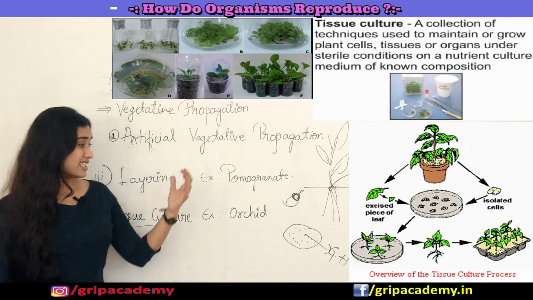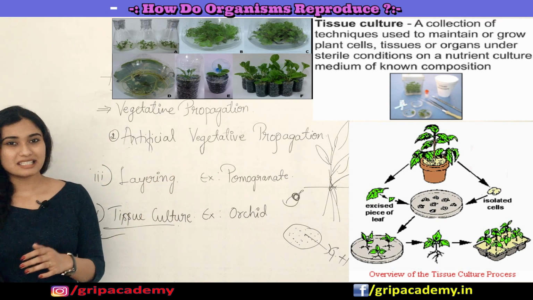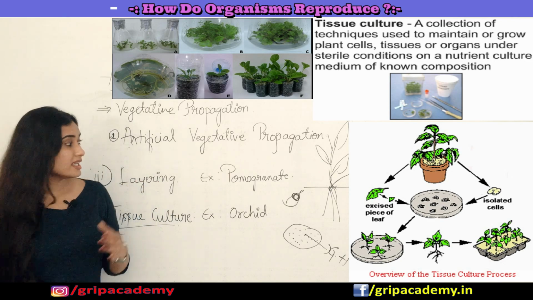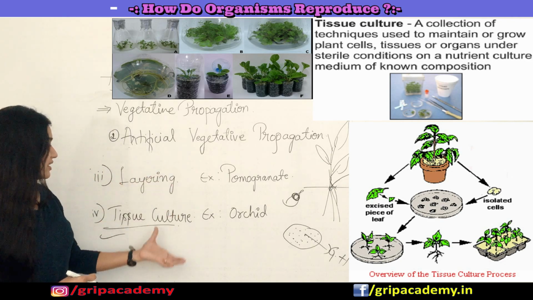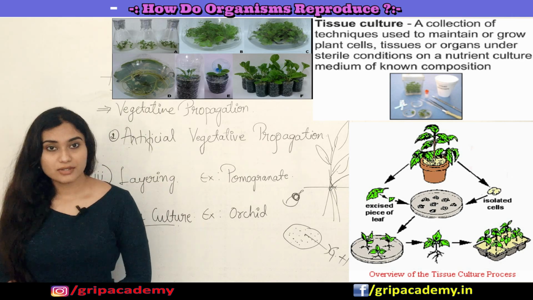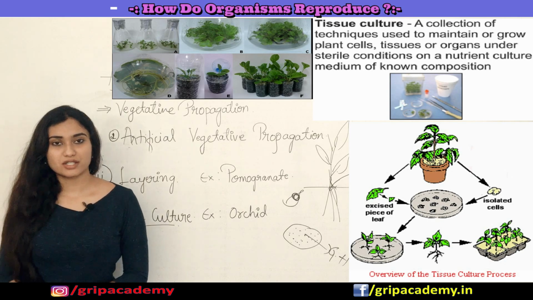I just wanted to explain each of these methods in detail, because the textbook has not given anything, they have just mentioned them. So that's why I explained what exactly layering, tissue culture, grafting, or cutting means. So that's all about artificial vegetative propagation.